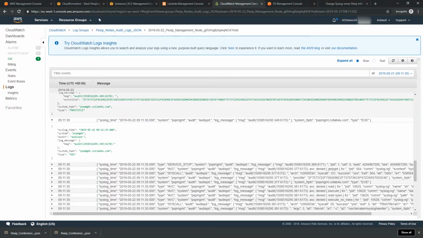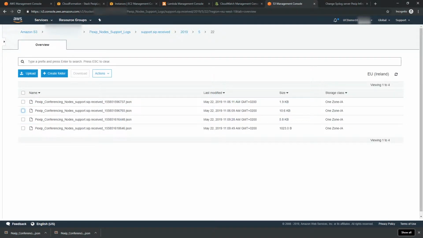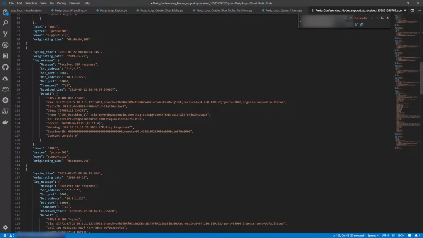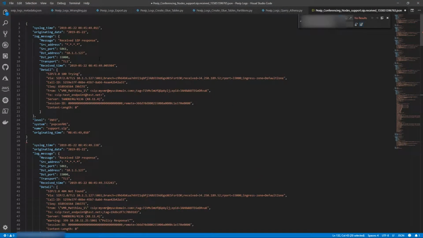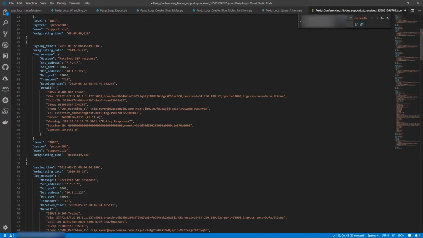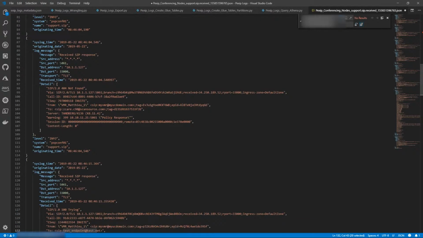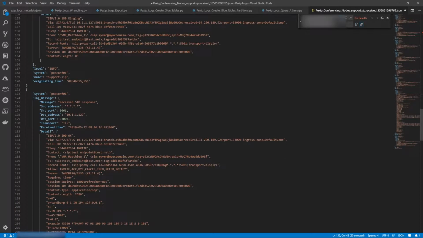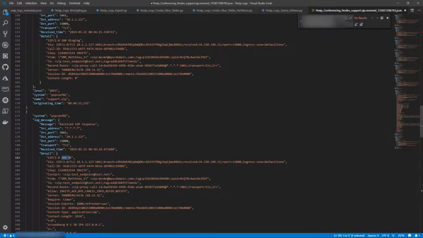And if I look back into some logs in S3 that I've downloaded, here we are looking at some support logs. So these are SIP messages. We can see also that they're nicely stored as JSON events, which will be helpful in part 2 of the demo.